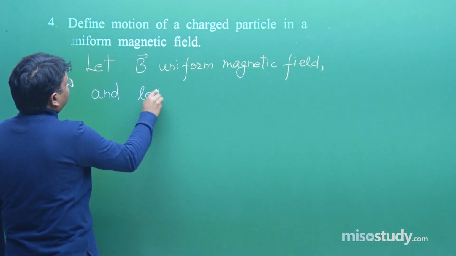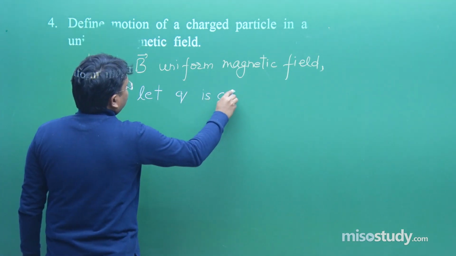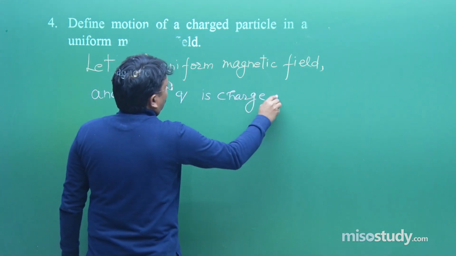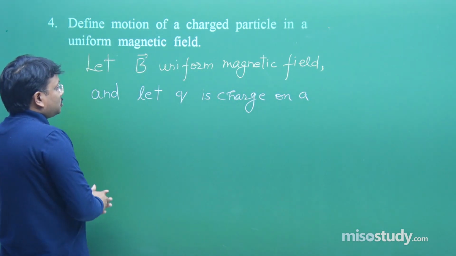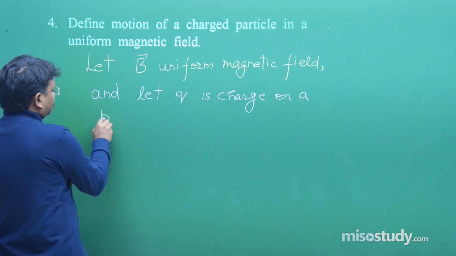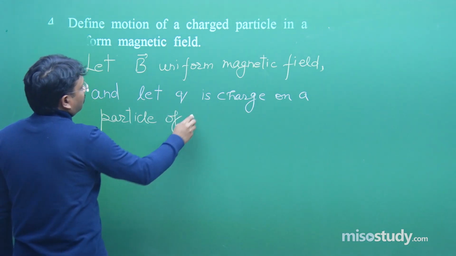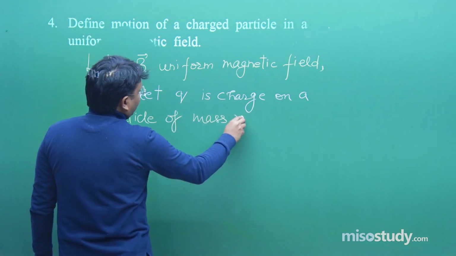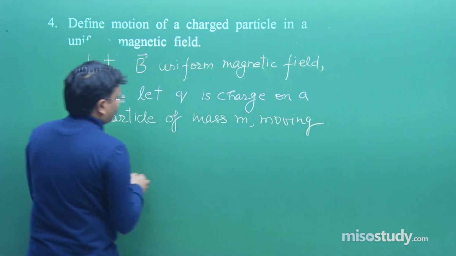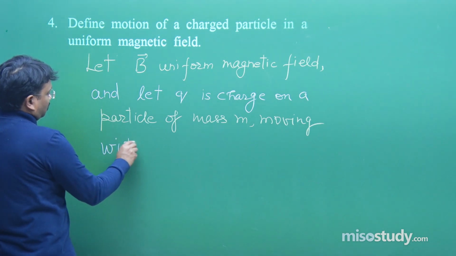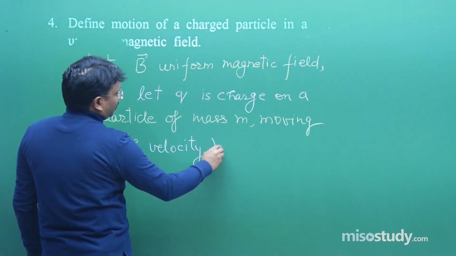let Q is charge on a, it's a very important derivation or concept, charge on a particle of mass m moving with velocity v.